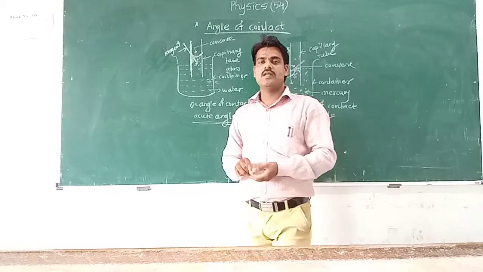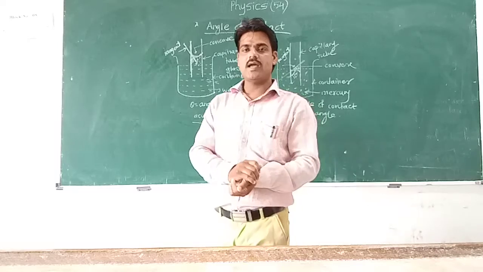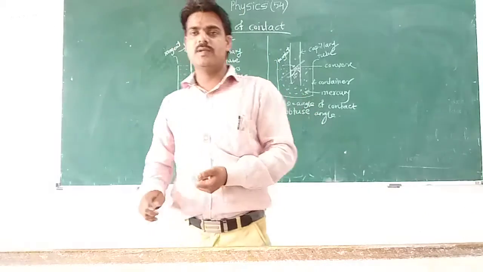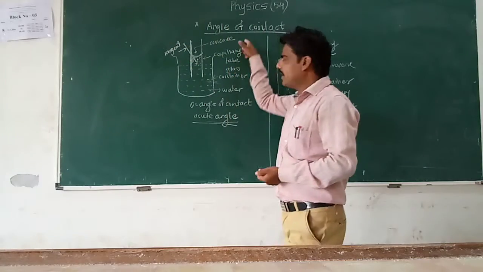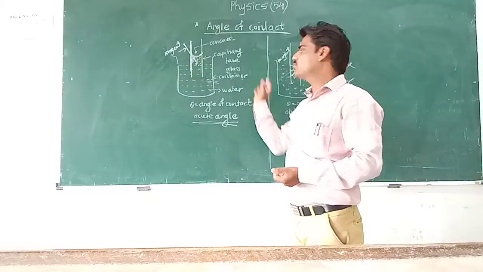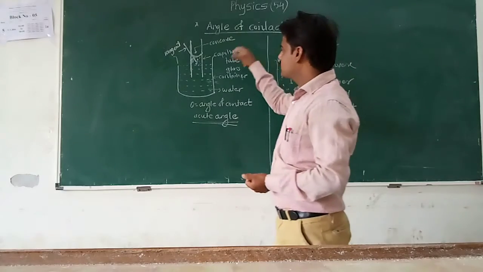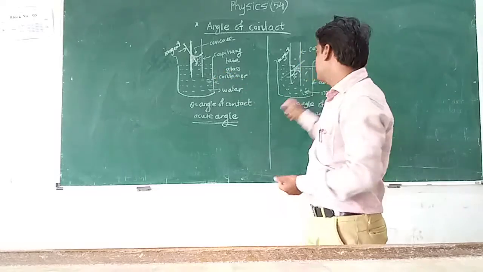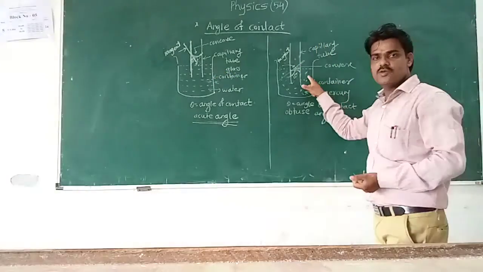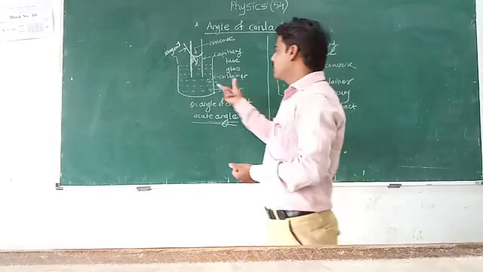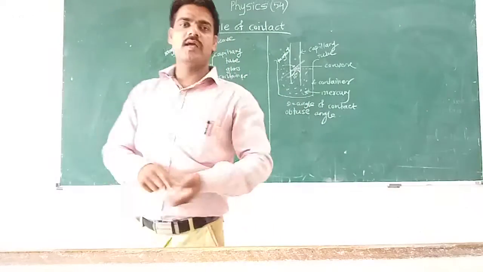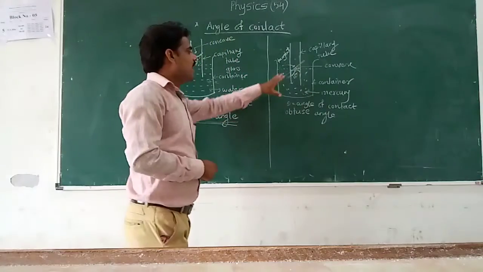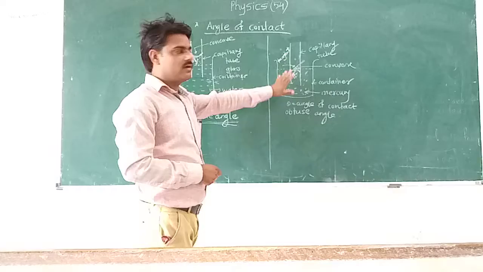A question asked in examinations is: define angle of contact and explain. You have to define angle of contact. You have to draw two diagrams. In the first situation, you take water in a glass beaker. In the second situation, you take mercury in a glass beaker. For water the angle of contact is an acute angle, and for mercury it is an obtuse angle.